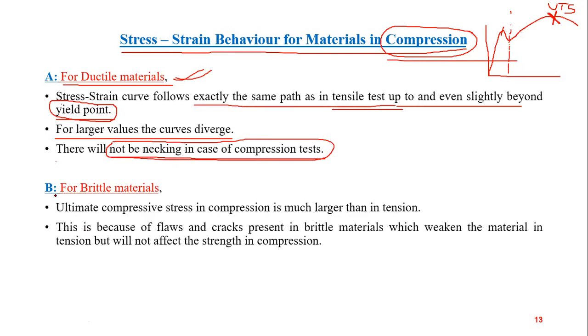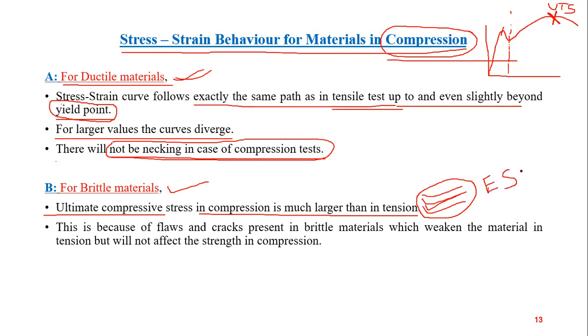Now, when it comes to brittle materials, ultimate compressive stress in compression is much larger than in tension. And remember, this is the most important property of cast iron. This question you will find everywhere, whether it is UPSC engineering services examination, or SSC JE or RRB JE.